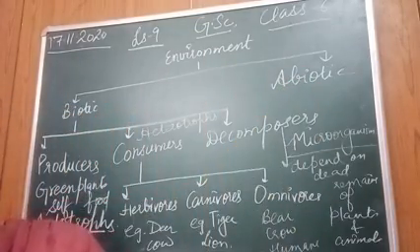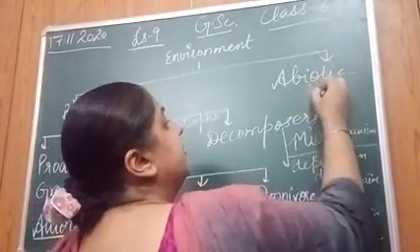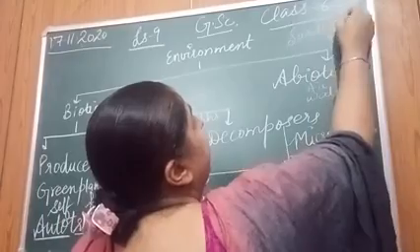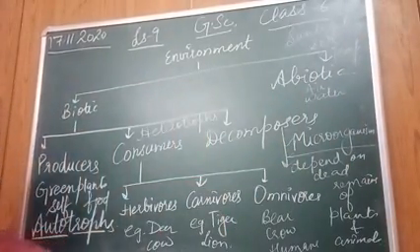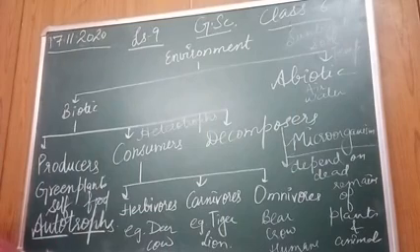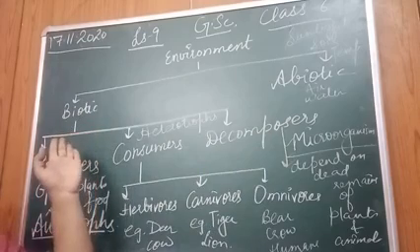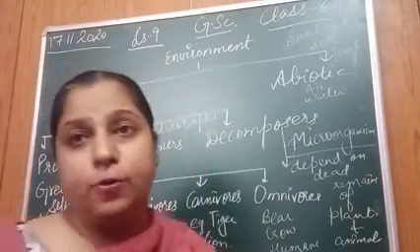Now come to abiotic components. Students, these are non-living components which include air, water, I'm writing here sunlight, soil, temperature. These are all the abiotic components of environment, right? So, students, these abiotic components affect the life of living components, right? There is close interdependence of both biotic and abiotic components.